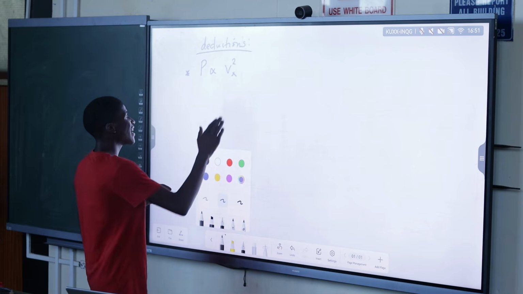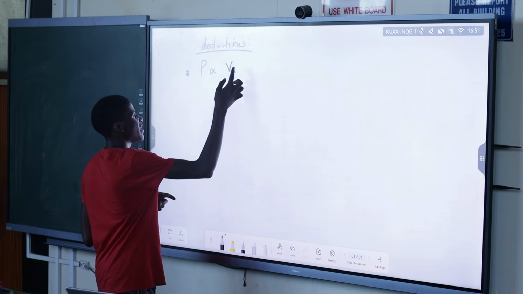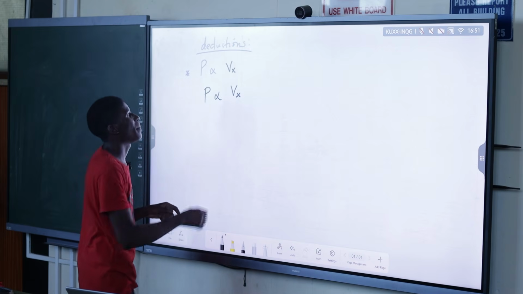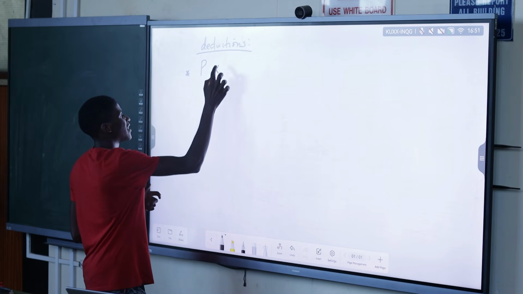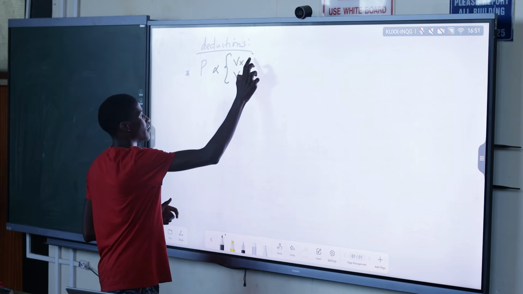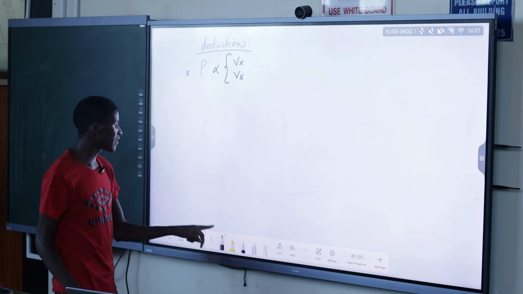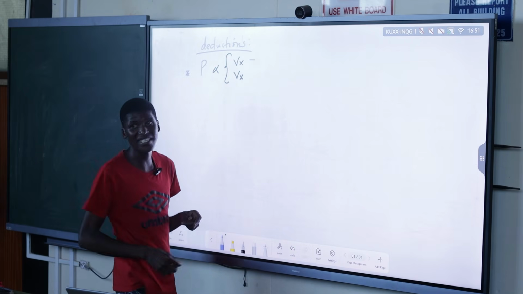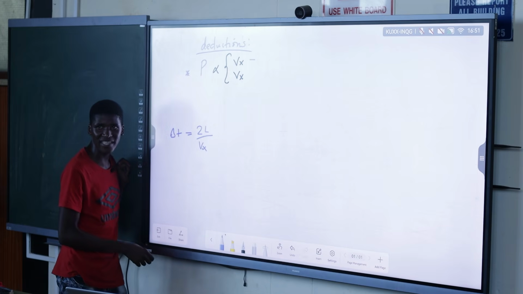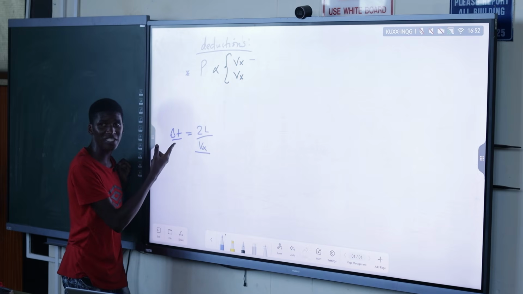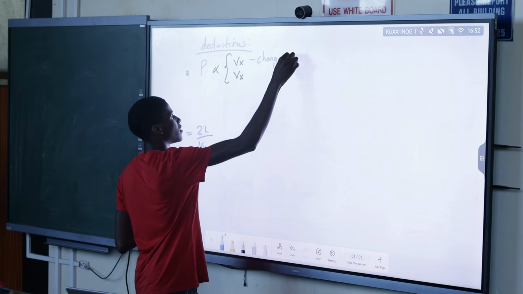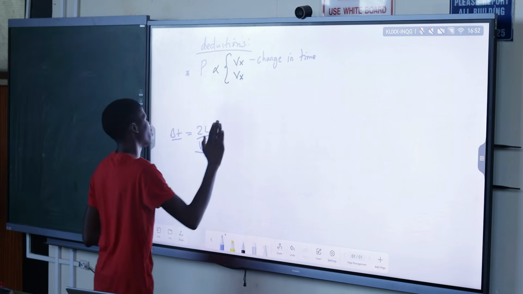So we can say that pressure is directly proportional to one of the Vx, and also pressure is directly proportional to another Vx, but it's kind of directly proportional to the Vx squared. Let's do it in a better way. We know that one of the Vx is coming from the change in time, because the change in time is equal to 2L over Vx. It is the one that is inversely proportional to the time. So this one comes from the change in time. This is the horizontal velocity from the change in time.